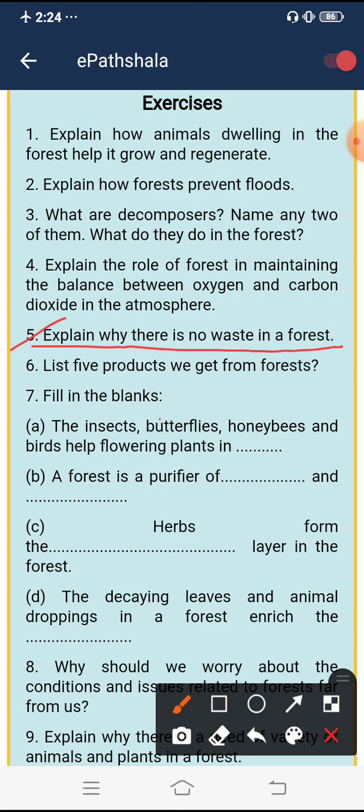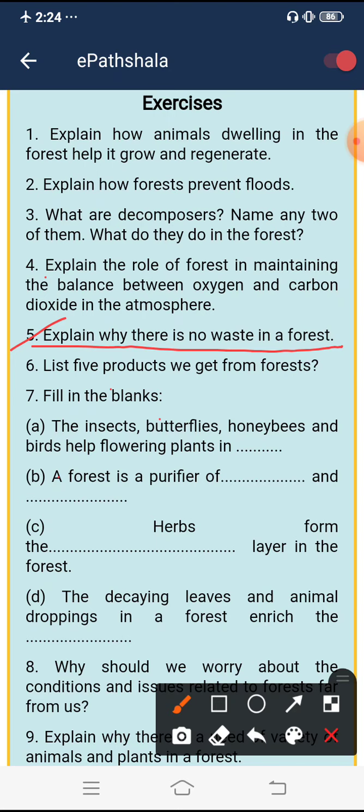This oxygen is inhaled by the animals for respiration. During respiration, they release carbon dioxide, which is absorbed by plants. In this way, the oxygen and carbon dioxide cycle goes on. Since forests contain a large number of plants, they help much in this cycle and maintain balance in nature. Now your fourth answer is completed.